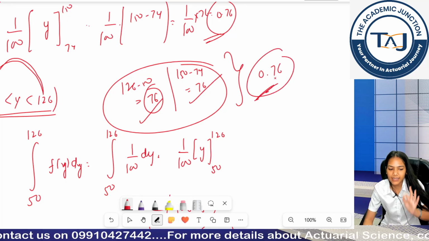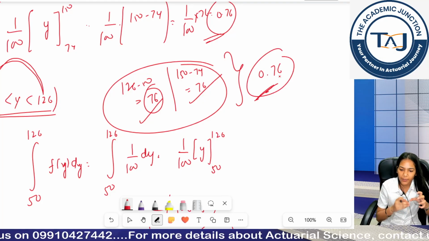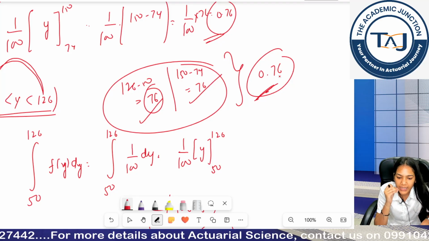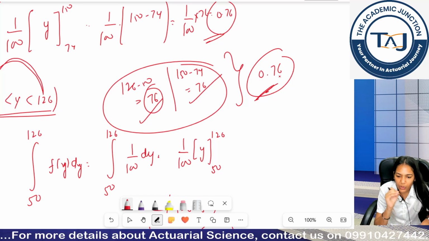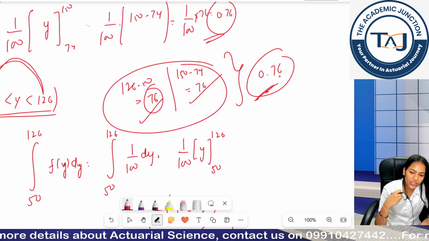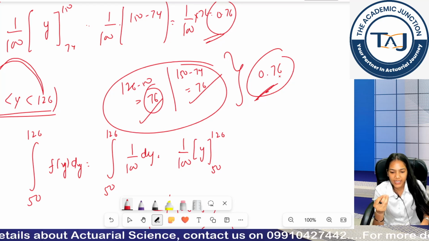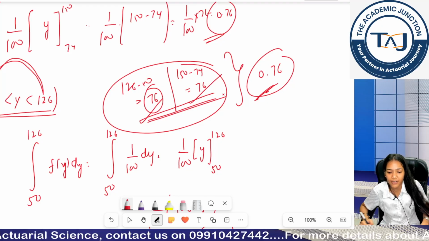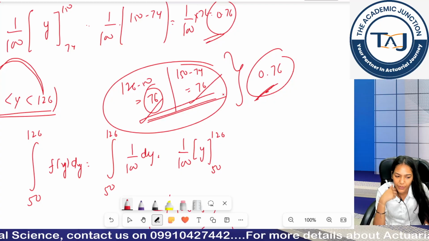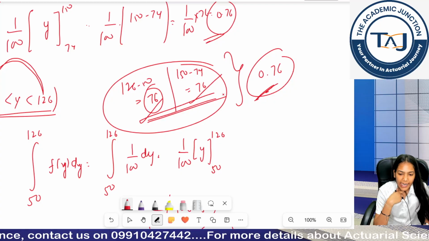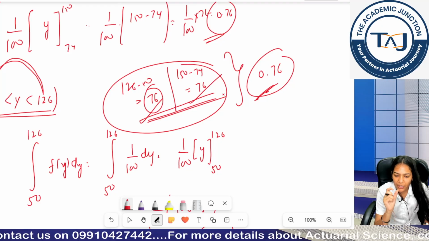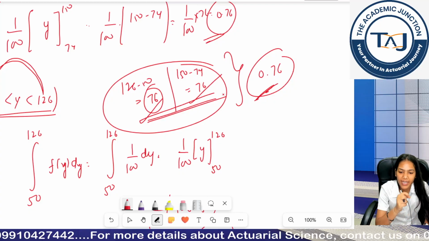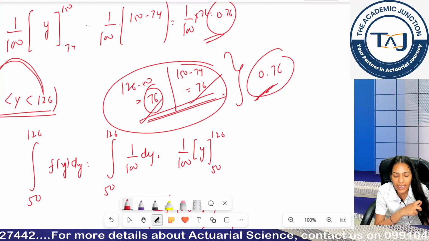So if the distance between the lower value and upper value is the same, then my probability will come out to be the same. No matter where the range is starting and where it is ending, it just depends on the distance. If the distance is the same, then my probability will be the same. This is one of the observations of the uniform distribution. And why is this the same? Because it is uniform. It allots equal probability to each and every occurrence, even though the occurrences are infinite.